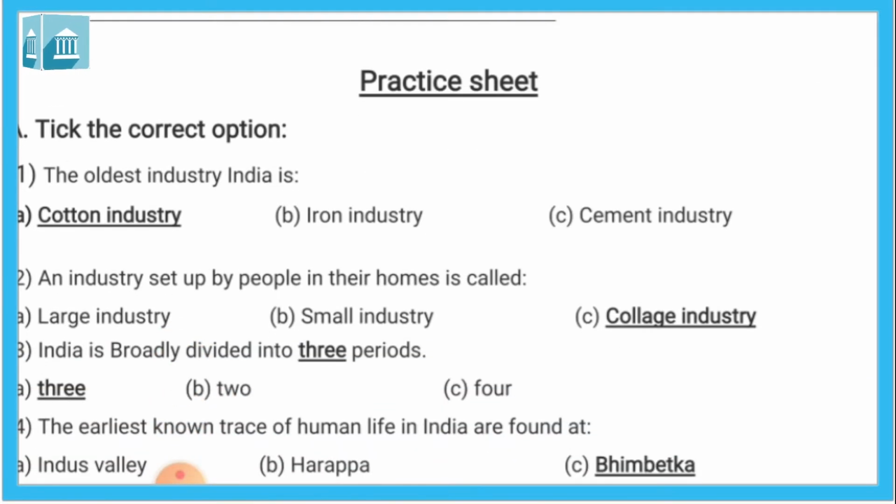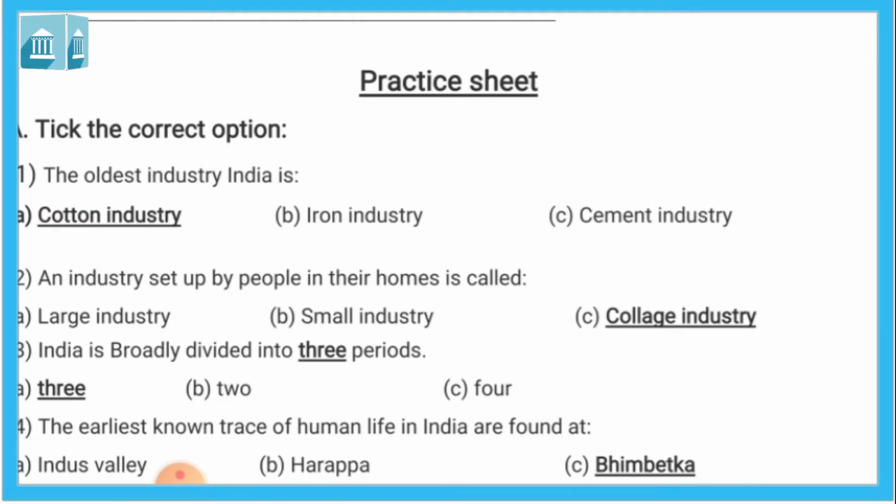Second, an industry set up by people in their homes is called. Which type of industry can be set up in a home? A, large industry, B, small industry, and C, cottage industry. The answer is cottage industry.